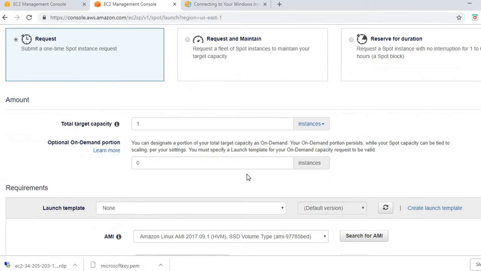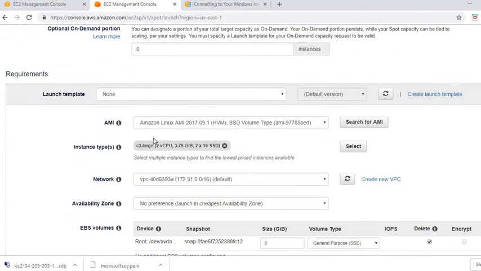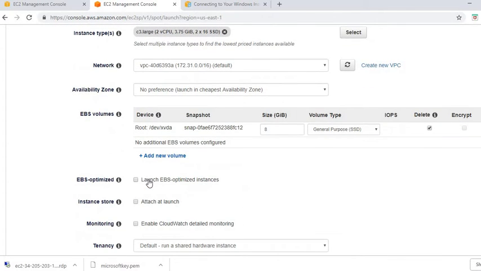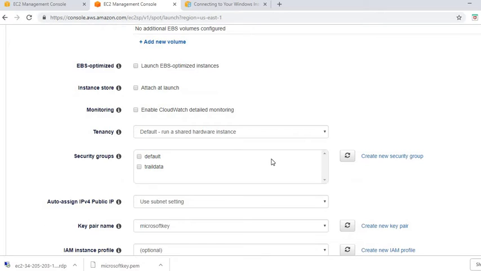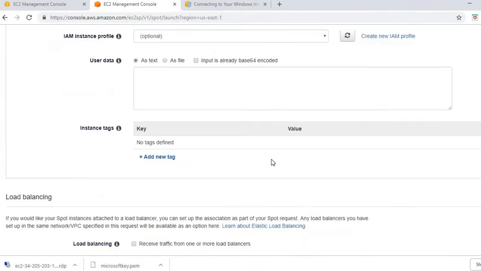Then I have these options: AMI, I can select the instance type, and I can specify the network, VPC, and availability zone. I can configure the storage. It is very similar to the on-demand instance we created earlier.